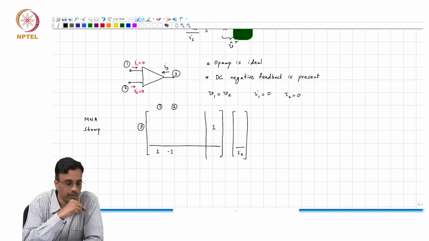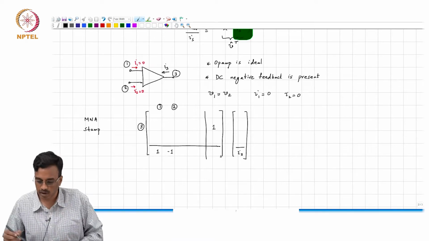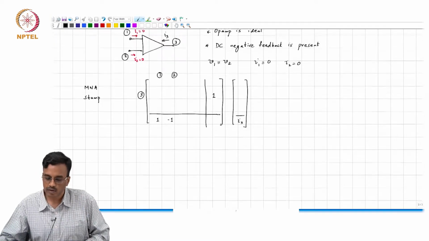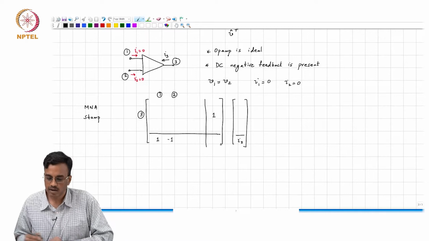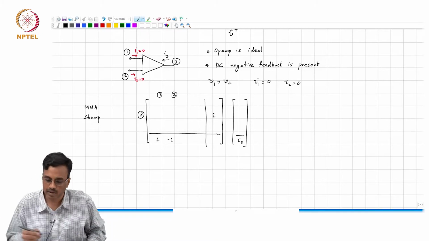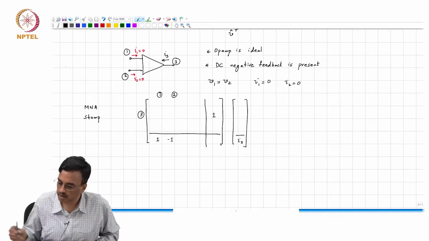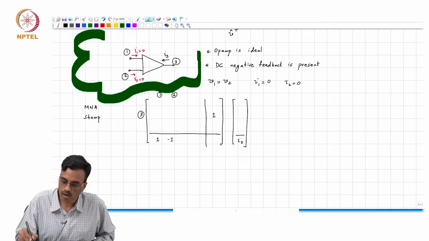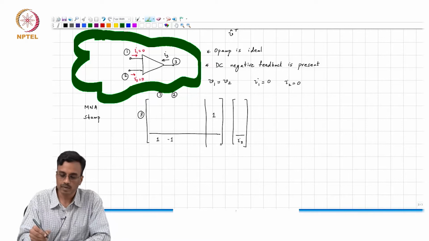All right. Okay, now we come to something interesting. So let's say we had a circuit with 2 op-amps in it, right? So we had a network with 2 op-amps.